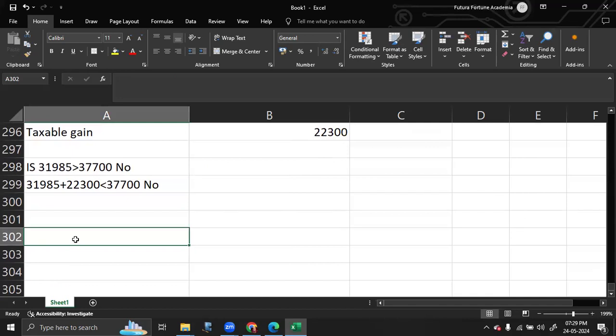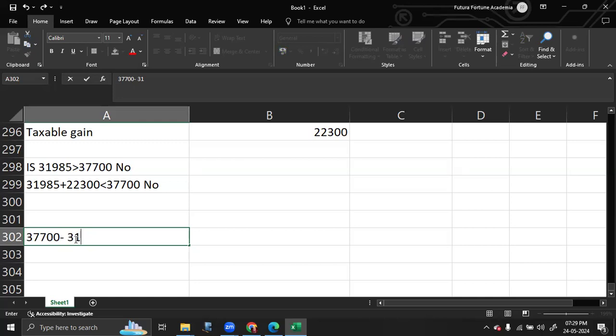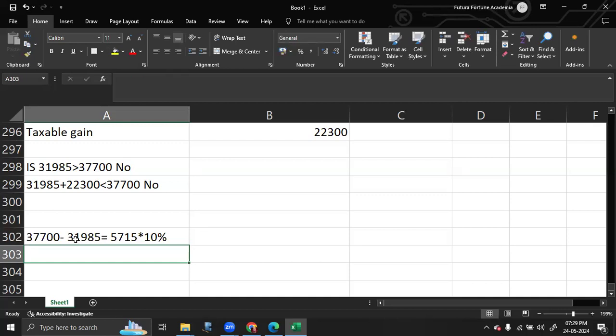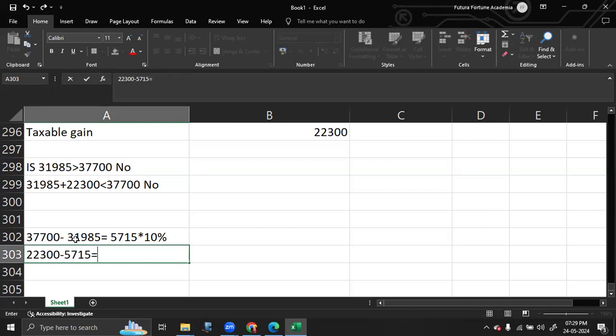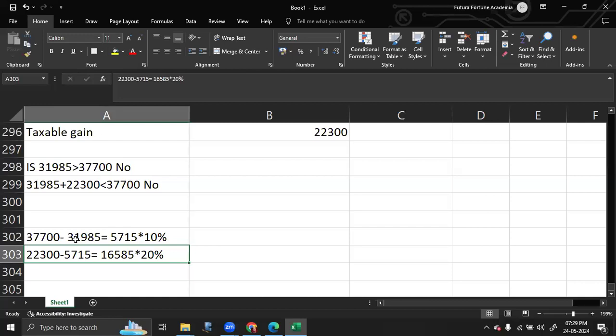That means out of 37,700, 31,985 is your taxable income. So whatever is remaining, which is 5,715, will be taxed at a lower rate of 10%. And the excess gain, which is equal to 22,300 minus 5,715, which is 16,585, will be taxed at 20%. So this is how you will arrive at your CGT liability.